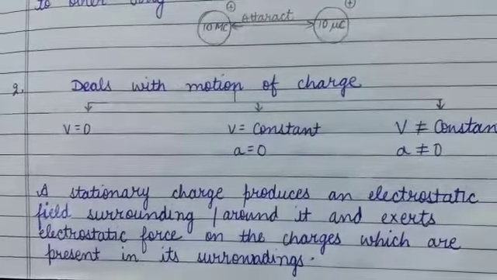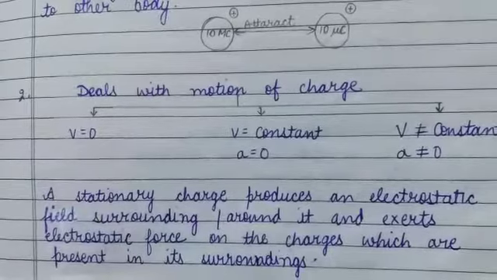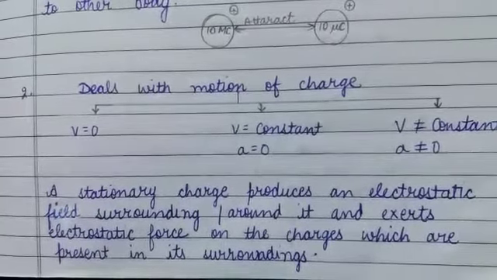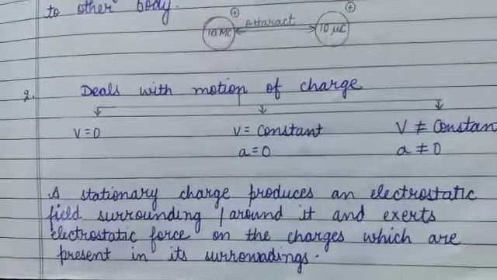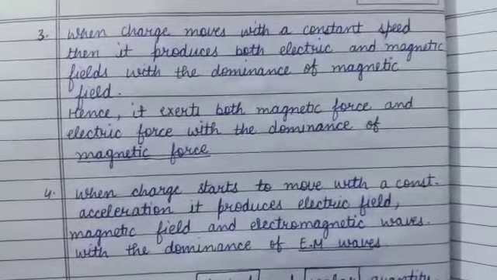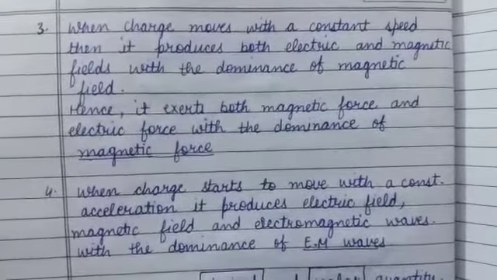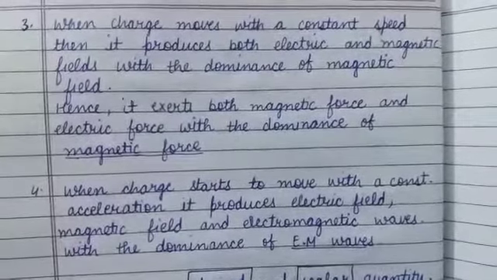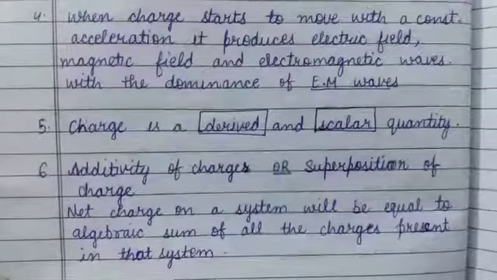The second property deals with the motion of charge. A stationary charge produces an electrostatic field around it and exerts electrostatic force on the charges which are present in their surroundings. Third, when charges move with a constant speed, then it produces both electric and magnetic field with the dominance of magnetic field. Hence, it exerts both magnetic force and electric force with the dominance of magnetic force.